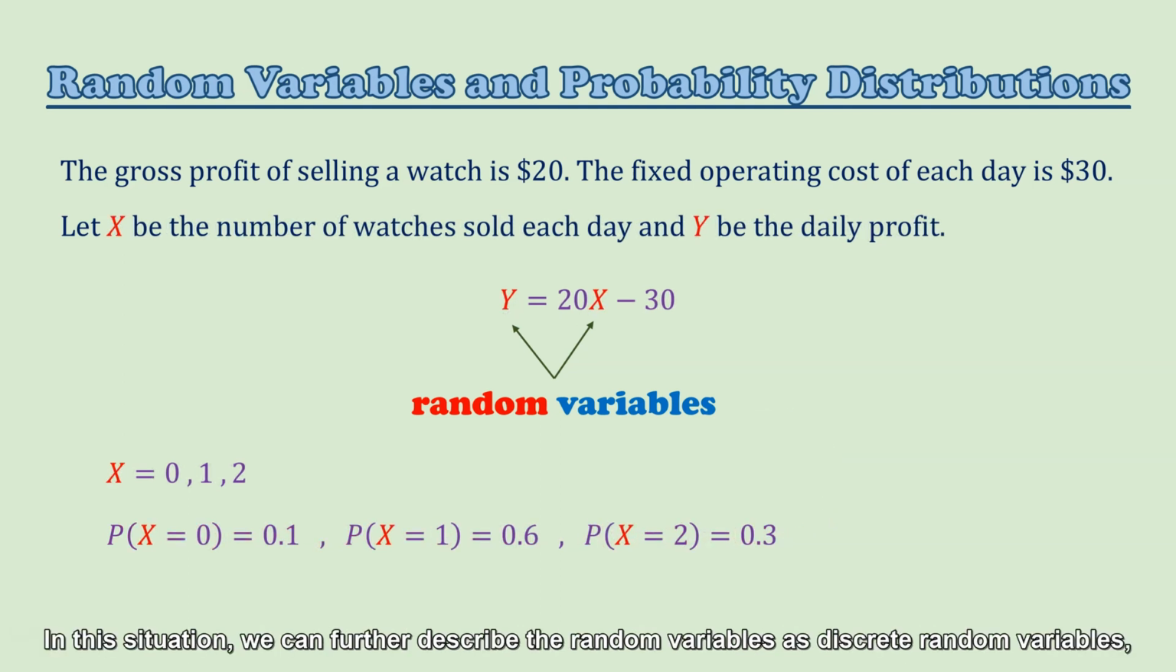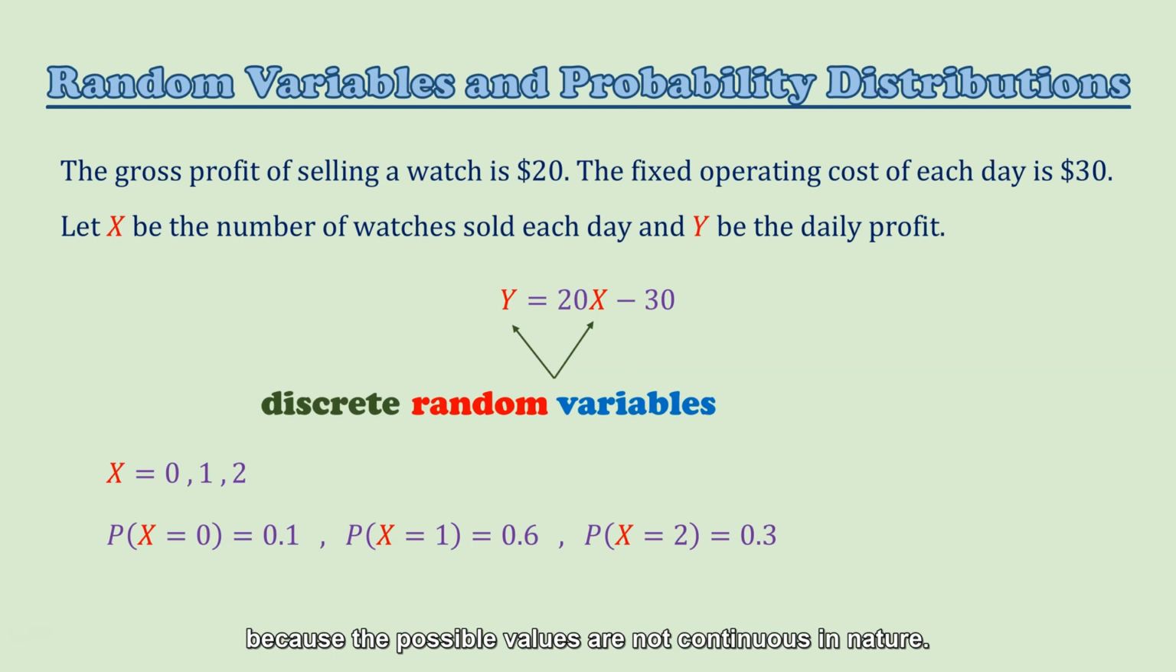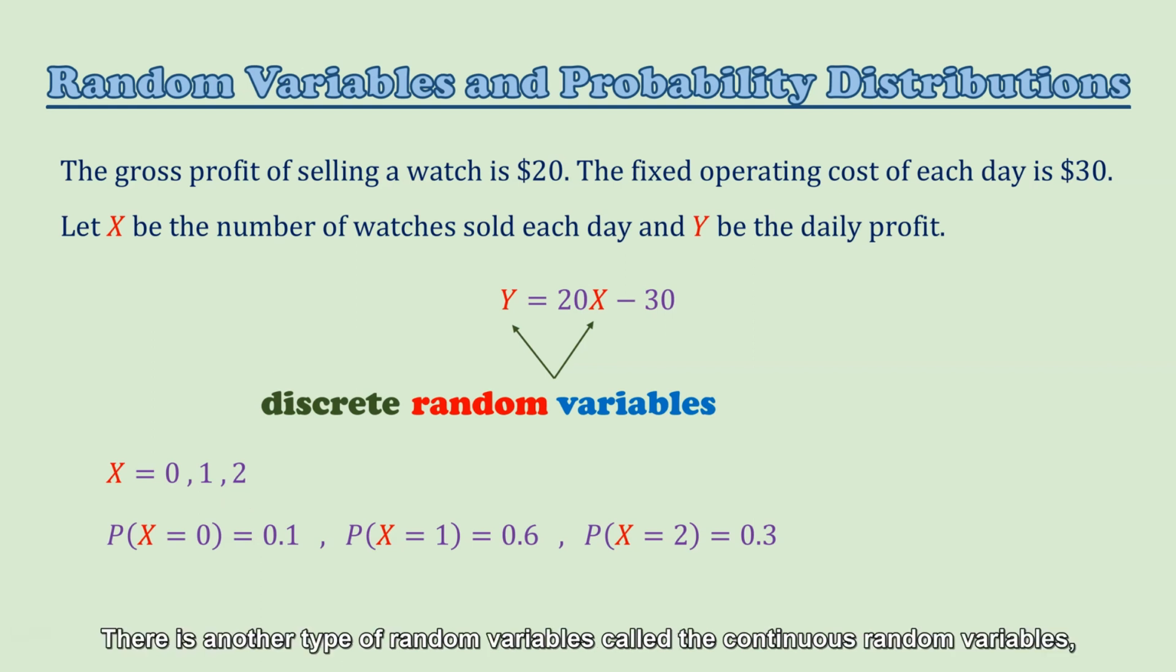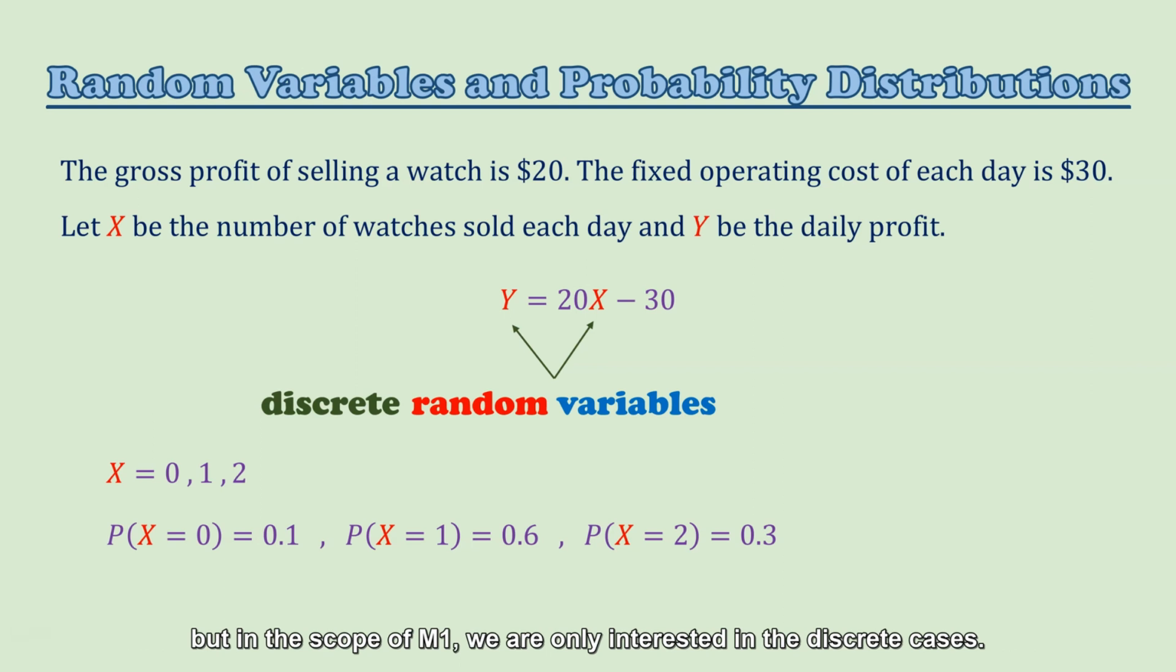In this situation, we can further describe the random variables as discrete random variables, because the possible values are not continuous in nature. That means we know that X can be 1, X can be 2, but it cannot be 1.5. So we describe X as a discrete random variable. There is another type of random variables called the continuous random variables. But in the scope of M1, we are only interested in the discrete cases.